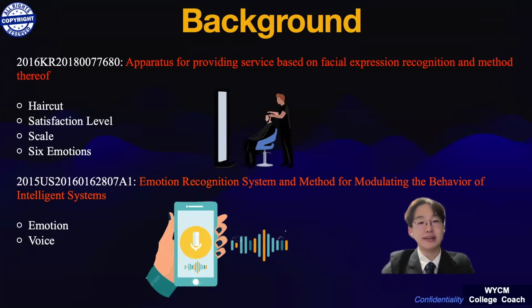And lastly, the patent emotion recognition system and method for modulating the behavior of intelligent systems utilizes a system that recognizes emotion based on utilizing the frequency and amplitude for an accurate emotional result. With the recognition from the voice of the user, the patent is able to recognize the emotion. This patent has a major difference with my patent as it uses an audio system instead of the analysis of facial expressions. Instead of using the voice feature, my patent uses every movement of a person's face as it rates the movements with a scale.